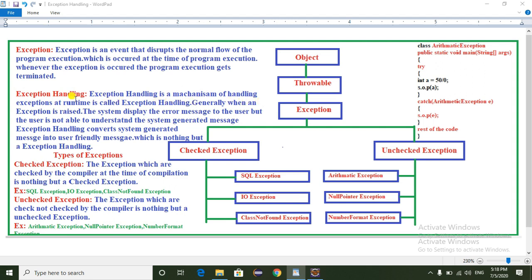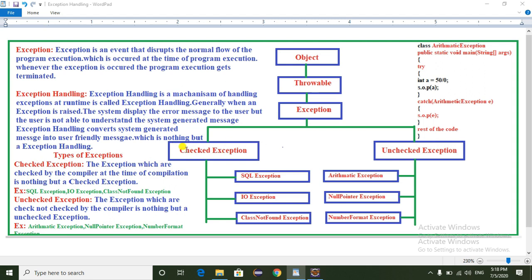Generally, whenever an exception is raised, the system displays an error message to the user, but the user is not able to understand the system generated message. So the programmer converts the system generated message into a user friendly error message, which is nothing but exception handling. So in Java we have two types of exceptions. One is checked exception, another one is unchecked exception.